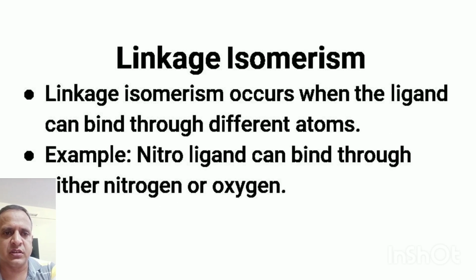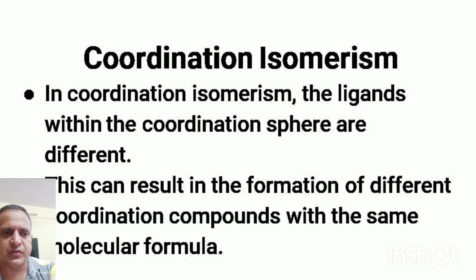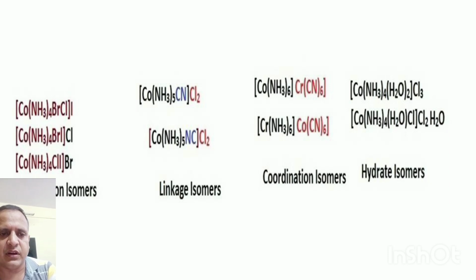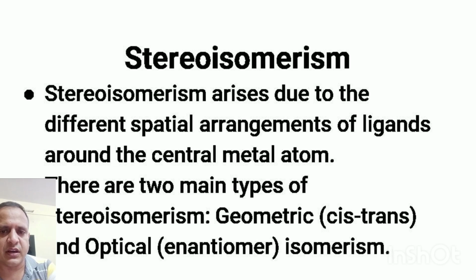Ionization isomers give different ions in solution. To create examples of ionization isomers, we should interchange ligand with counter ion and vice versa. Hydrate isomers are a typical case wherein water is interchanged with the counter ion. In one of them water will be acting as ligand, in the other one it will be acting as water of crystallization. This figure shows the examples of ionization isomers, linkage isomers, coordination isomers and hydrate isomers.